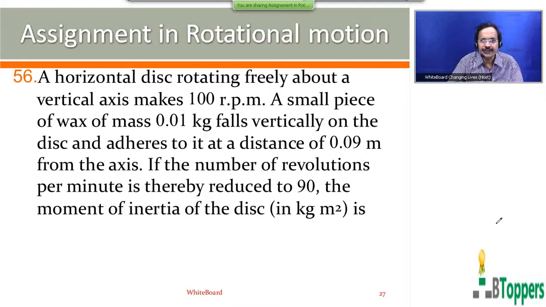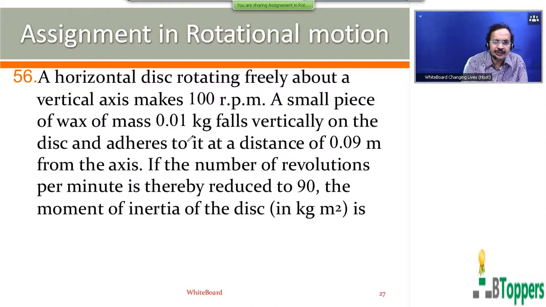See question number 56. A horizontal disk rotating freely about a vertical axis makes 100 revolutions per minute. A small piece of wax of mass 0.01 kg falls vertically on the disk and adheres to it at a distance of 0.09 meters from the axis. If the number of revolutions per minute is thereby reduced to 90, the moment of inertia of the disk in kg meter square is.